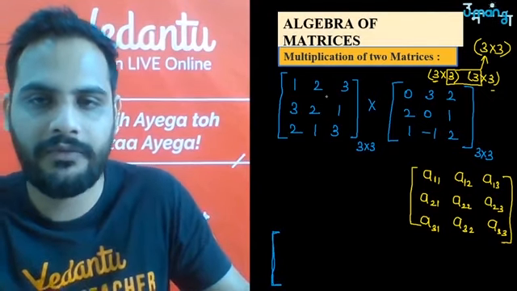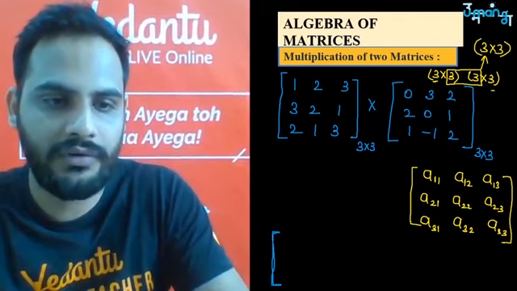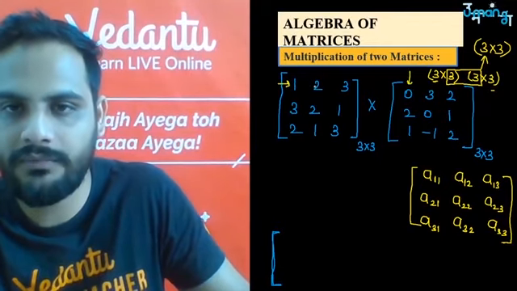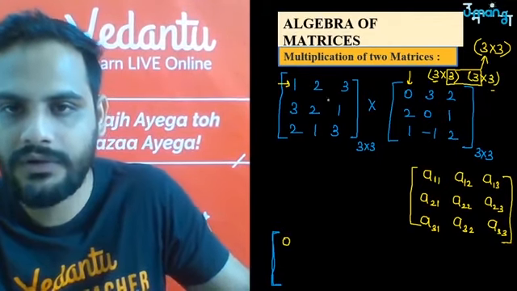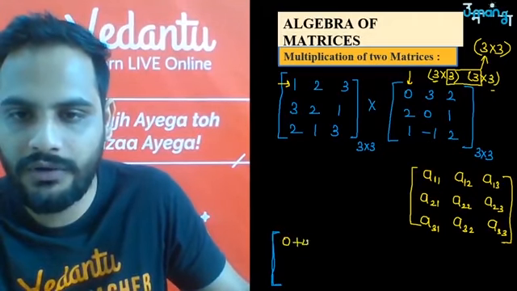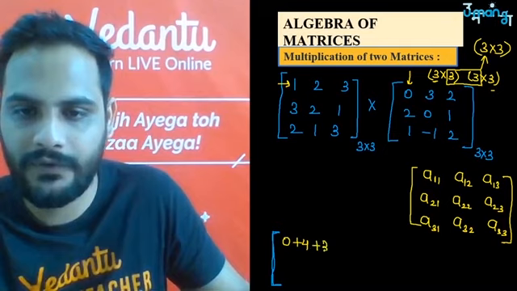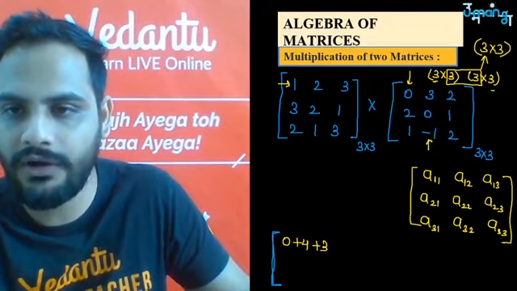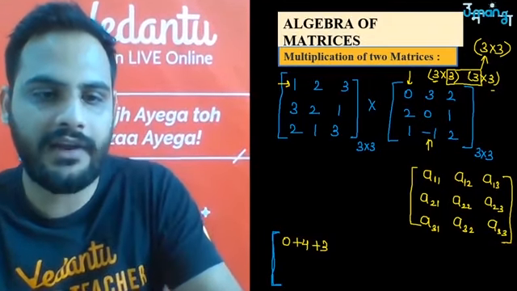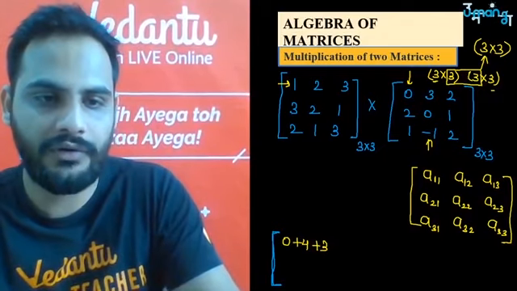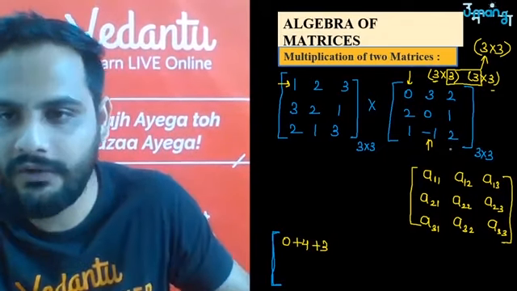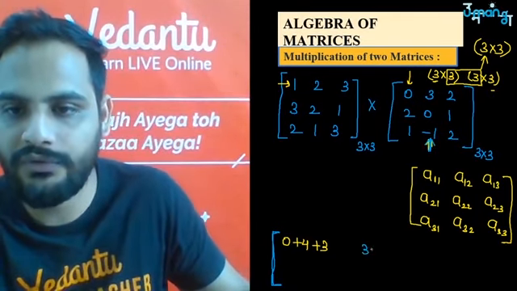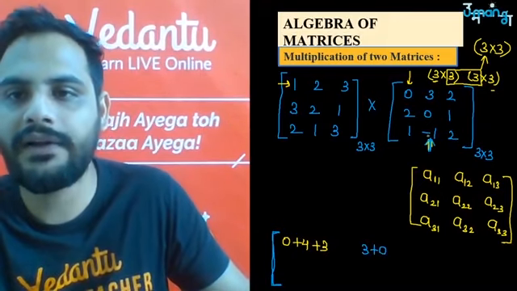The first thing, we will multiply the first row, है ना? This first row with the first column. So 1 into 0 is 0, plus 2 into 2 is 4, plus 3 into 1 is 3. Okay, sir. Okay. After that, A12 means first row and the second column. A12 means what, beta? First row and the second column. So bhai dekho, second column is this over here with the first row. So 1 into 3 is 3, 2 into 0 is 0, 3 into minus 1 is minus 3.